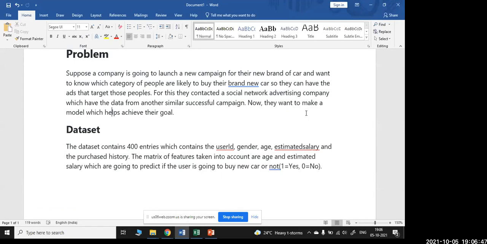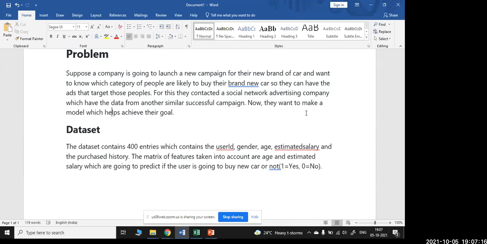The title of this example is social networking ads using logistic regression. Here, a company is launching a new campaign. Usually companies promote their sales by doing campaigns, and they want to launch a new brand car and know which category of people will be buying it, so that they can target them.